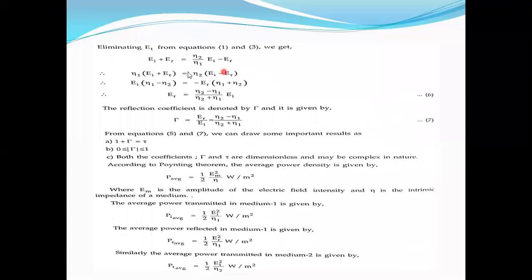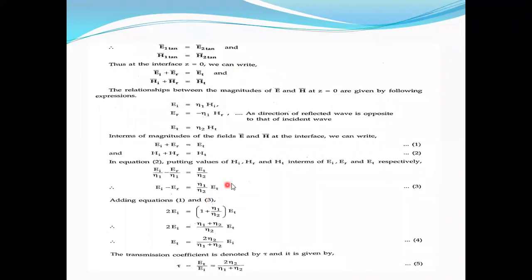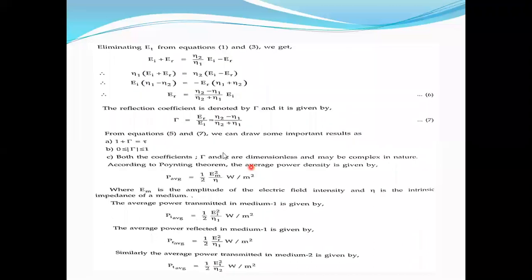Now, similarly, if we subtract, for eliminating this one, just subtract. So from equation 1, if you subtract, definitely the transmission coefficient is eliminated. To eliminate this, you need to multiply equation 1 with eta 1 by eta 2.